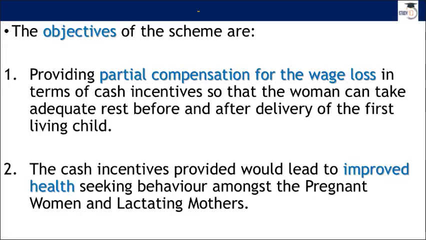So it will provide partial compensation for the wage loss because she's taking off and she's in hospital, or after that she's looking after her baby. So this 6,000 rupees is a big sum during this crucial time. The other thing is it will improve health, so she can look after herself, and so she can indirectly and directly look after the newborn baby as well.